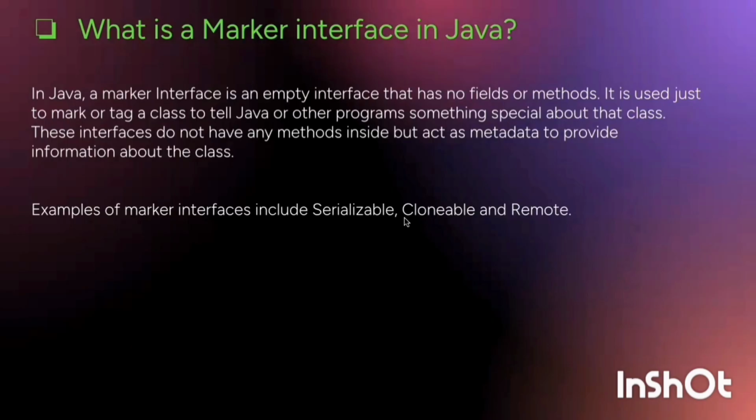So tagging means something special. These interfaces do not have any method inside but act as metadata to provide information about the class. Examples of marker interfaces are Serializable, Cloneable or Remote.